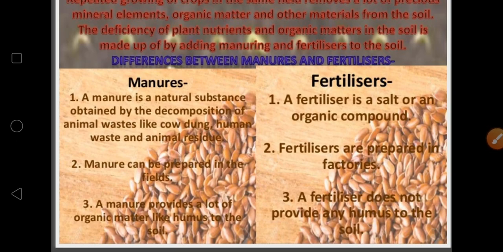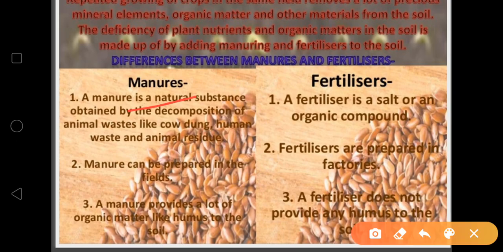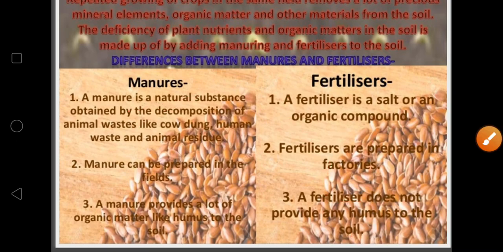Organic manure is considered better than fertilizers. Why? How can you tell that manures are better than fertilizers? The question arises here. I'll tell you. Manure enhances the water holding capacity of the soil, and it improves the texture of the soil also. Soil becomes very loose and soft, and it makes the soil porous, due to which exchange of gases becomes easy.